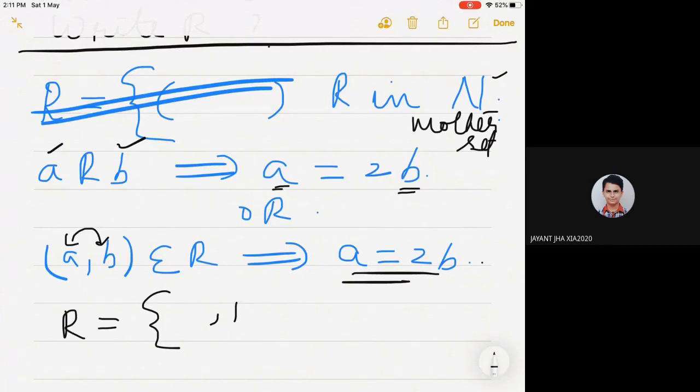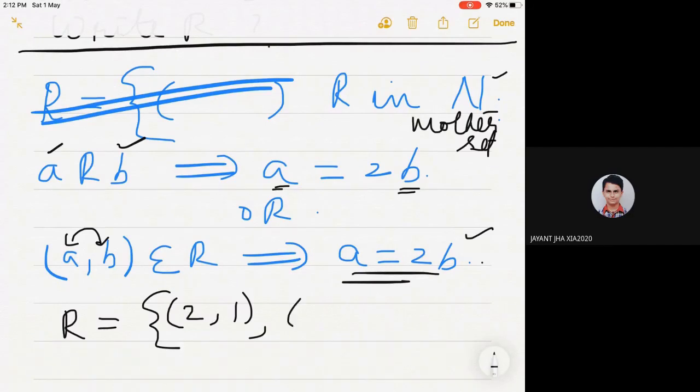How the image comes: the image of A is B such that A equal to 2B. So first we give the value B equal to 1 so that A becomes 2 times that. So it is (2, 1). Again you put B equal to the next value from natural numbers.